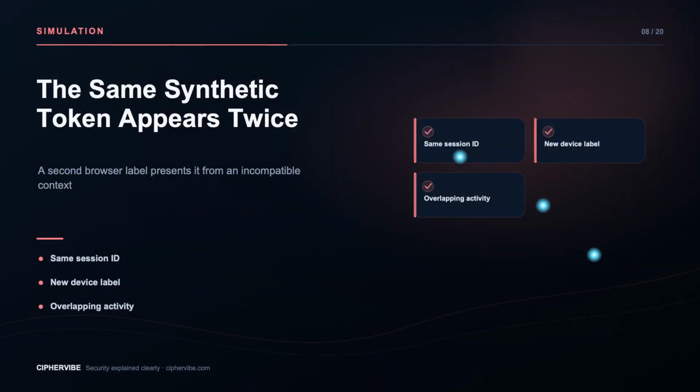Now the simulator replays only the public label training token 7 from browser B. Nothing was extracted. The server observes the same session identifier with a new device label while laptop A remains active. The activity overlaps too quickly to fit the baseline. That conflict is the detection signal.